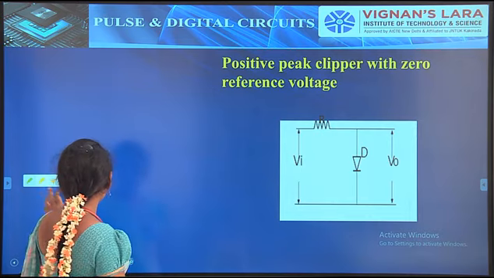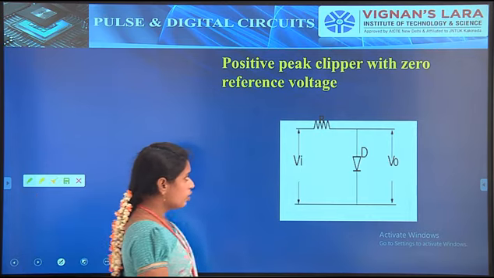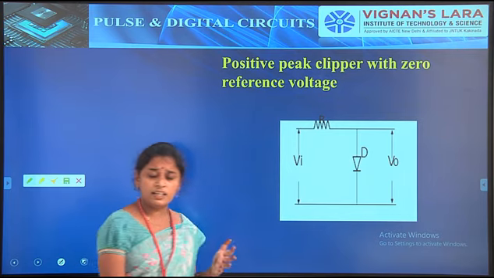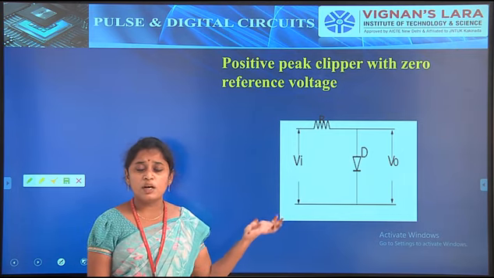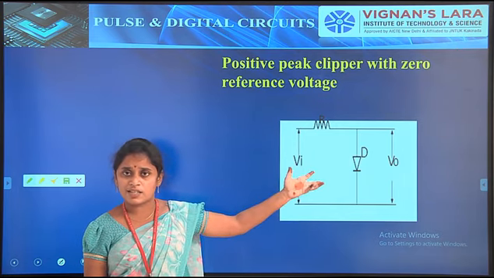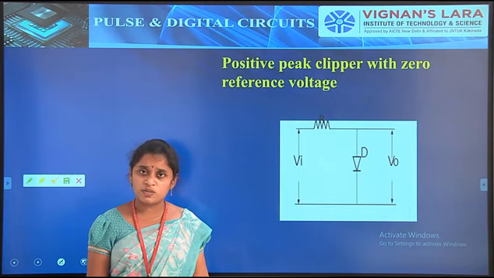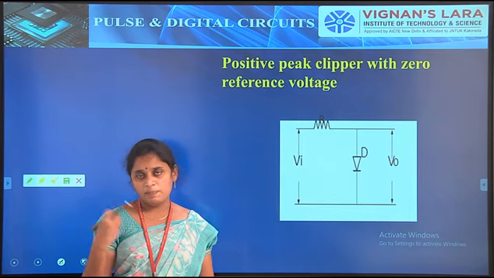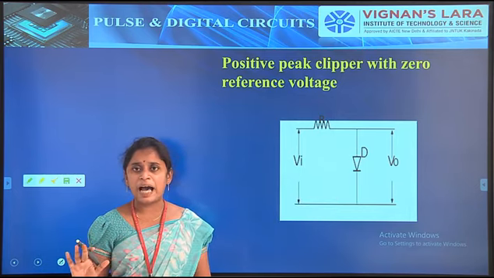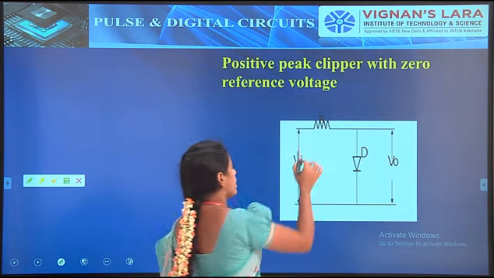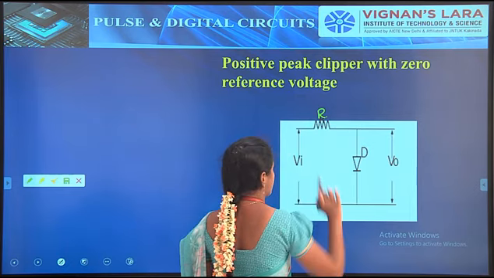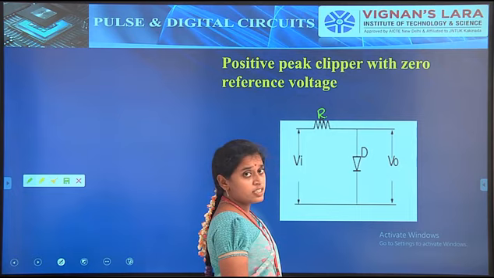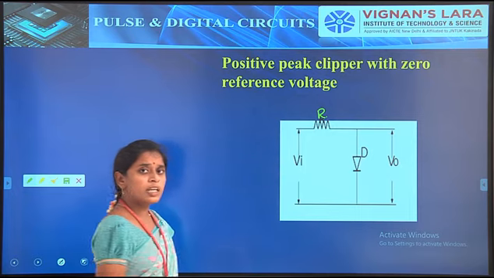Here, as we know, it is a shunt clipper. That's why the input is given to the resistor and the output is taken across the diode. Simply we can say that the input is in parallel with the diode. So the input is applied to the resistor and the output is taken across the diode. So what is the input signal?